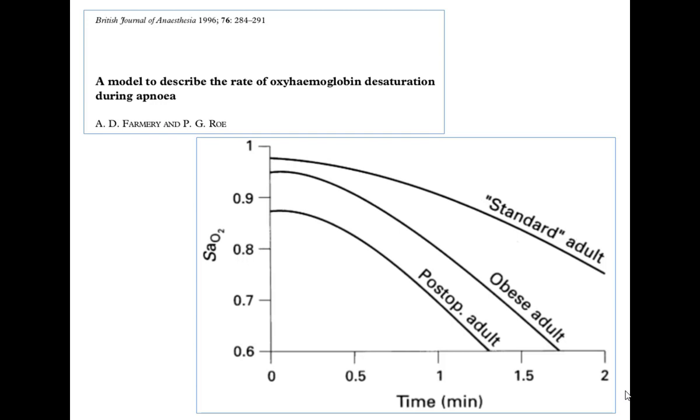But we know that patients who have undergone a major surgery will have reduced FRC for a variety of reasons. And if you try to intubate, look at the time available to you for intubating the patient before the patient starts desaturating. As compared to the standard adult where you can almost always get an apnea time of about 3 minutes, in these patients it will be 60 or 90 seconds. So that is something that we need to keep in mind.